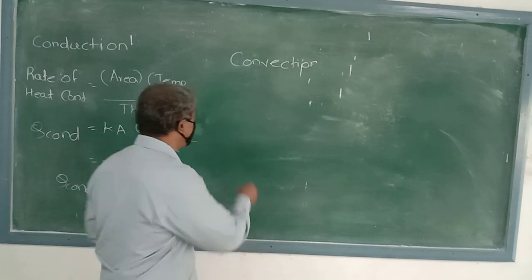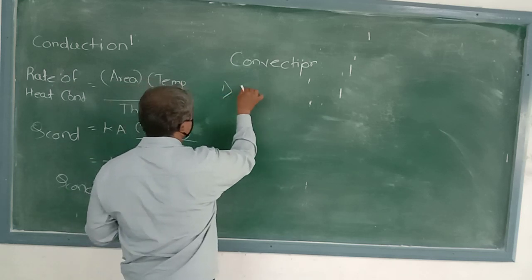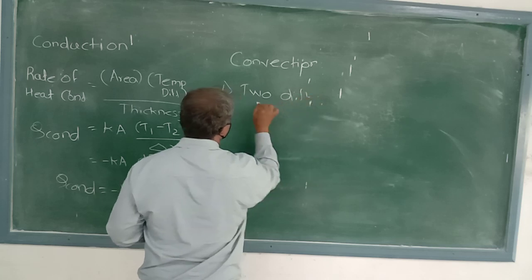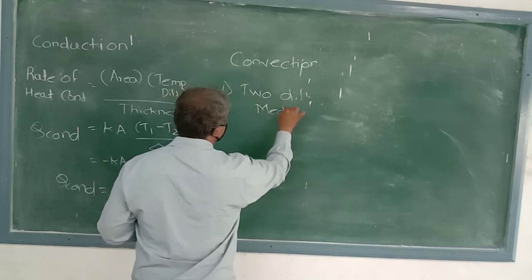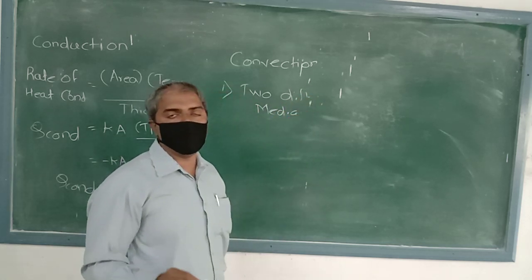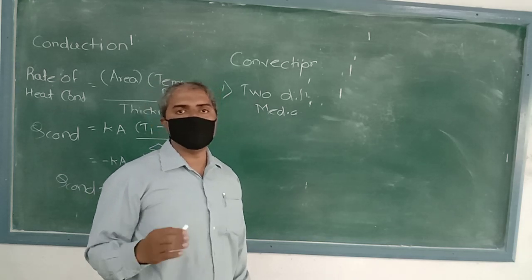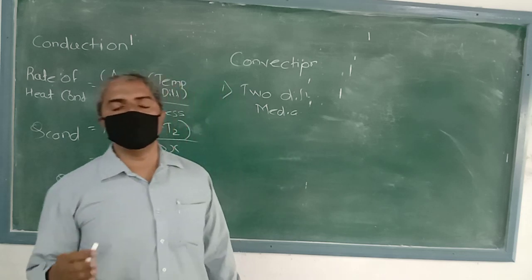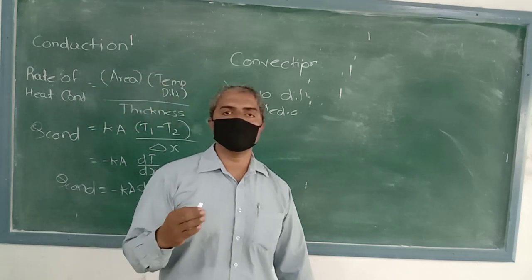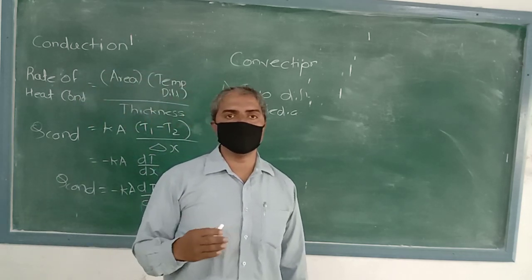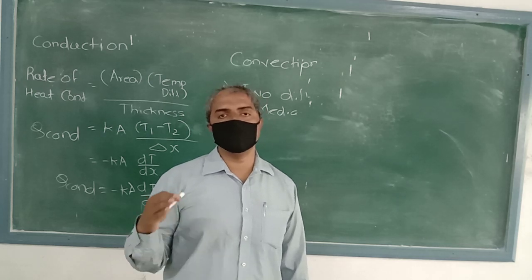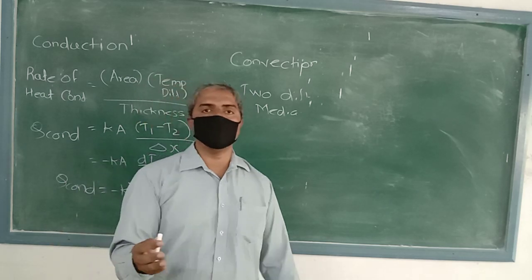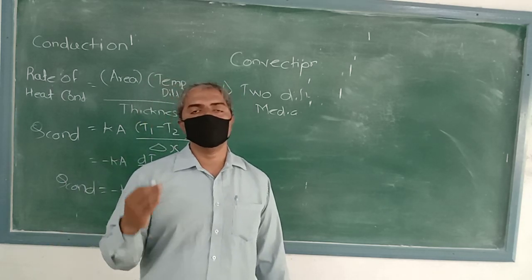In convection we see two different media, and heat transfer takes place between them. The best example of convection is in engines, where heat transfers from the fins to the surroundings. Why are fins provided?